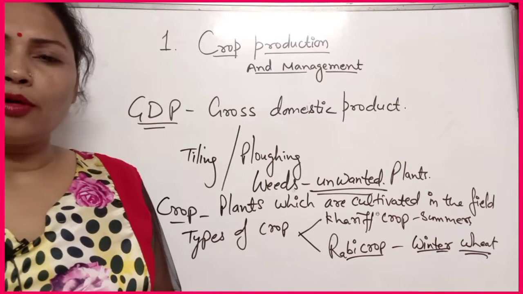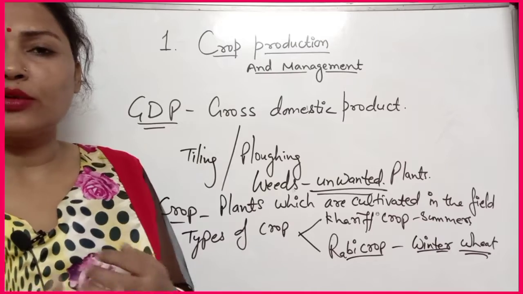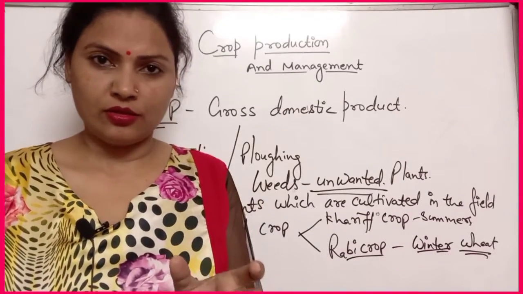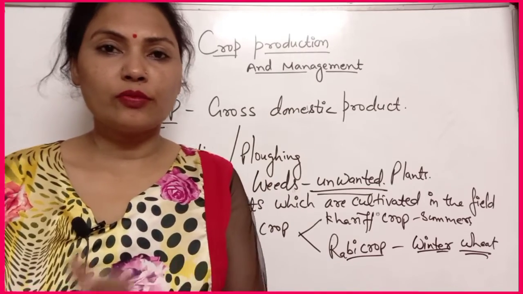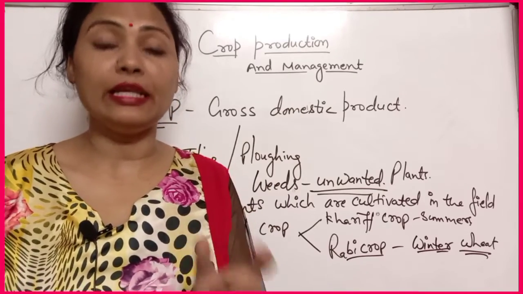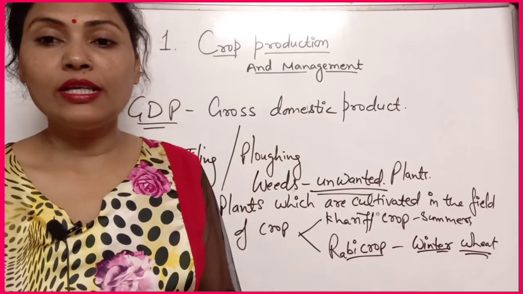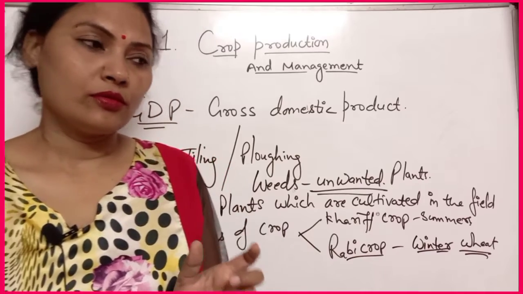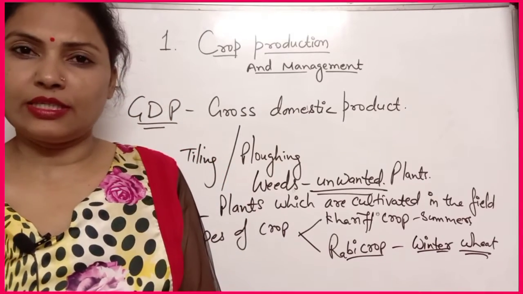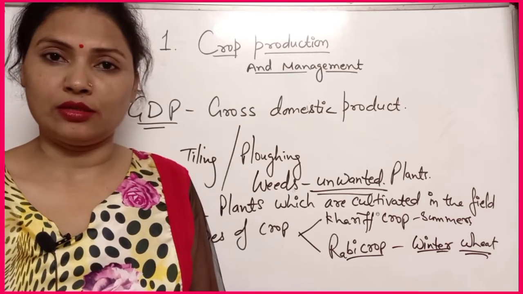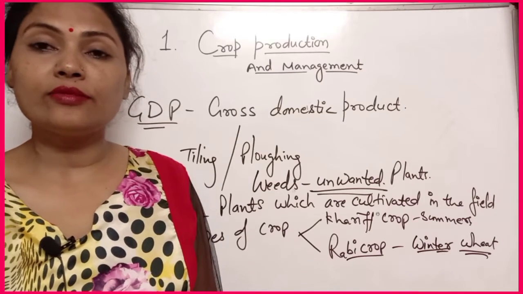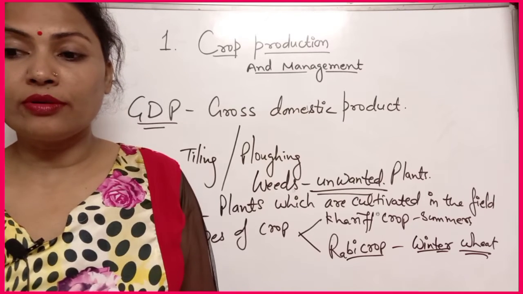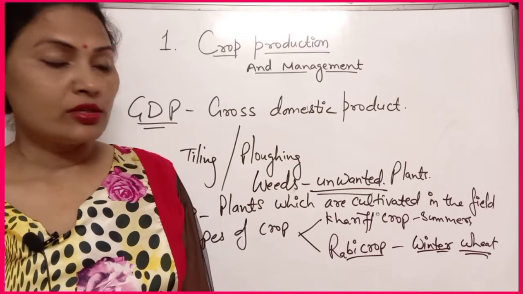Now, have you heard about weeding? Do you know what is weeding? That is removing weeds from the field, so that is known as weeding. Weedicides are the chemical substances which are used to kill the weeds. Okay, 2,4-D, this one is a weedicide. So these are the different terms that you heard in this chapter.